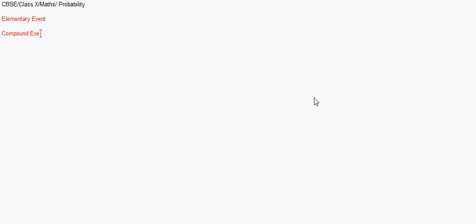Compound event, what is it? An event associated to a random experiment is a compound event if it is obtained by combining two or more elementary events. The top one we discussed was elementary event. When two such elementary events get combined, then it becomes a compound event.